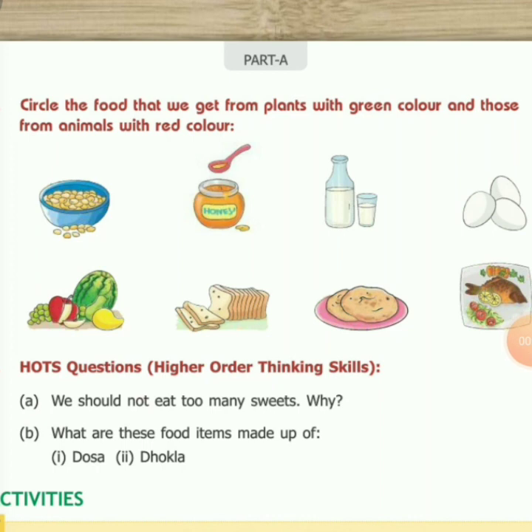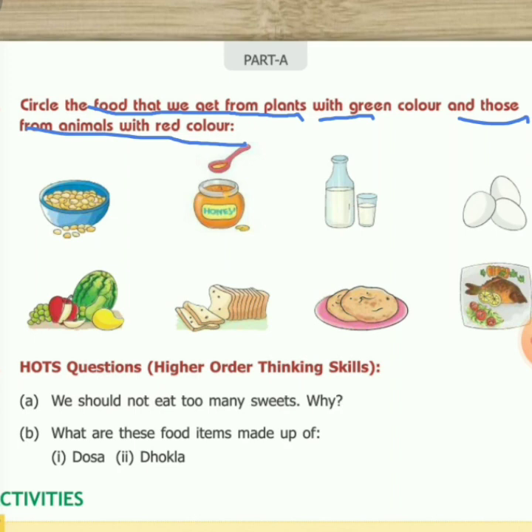Question number 5 says, circle the food items that we get from plants with green and those from animals with red color. So all those food items that we get from plants will be circled by green color, and all those food items that we get from animals will be circled by red color. So first picture seems to be the picture of food grains.